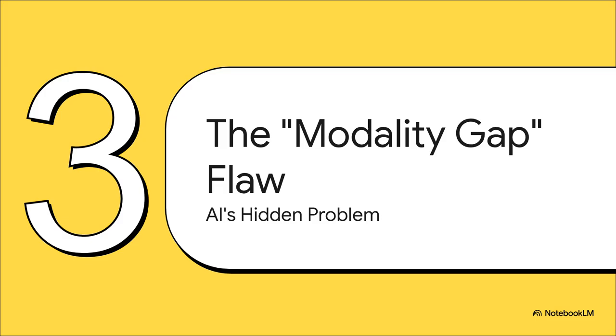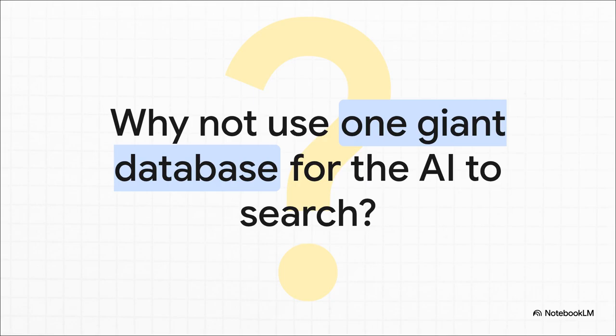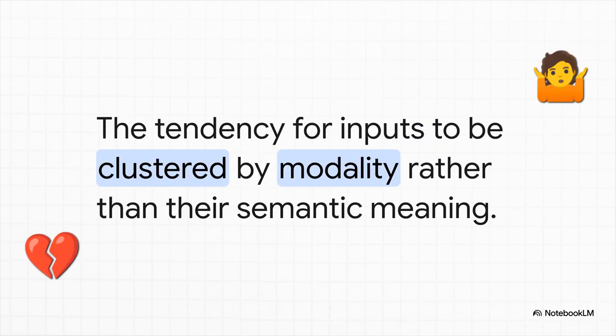And that brings us to the twist in our story, something called the modality gap. This is a subtle but pretty huge problem that's hiding inside the AI's shiny new library. Now, you're probably asking a pretty logical question, right? To give the AI the best shot at a great answer, why not just throw everything we have, all the text, all the images, all the videos, into one giant searchable database? Well, here's the catch. It just doesn't work that well. And the reason is this modality gap. When you dump different types of data into the same place, they don't mix together based on their meaning. Instead, all the text sticks together over here, and all the images clump together over there.